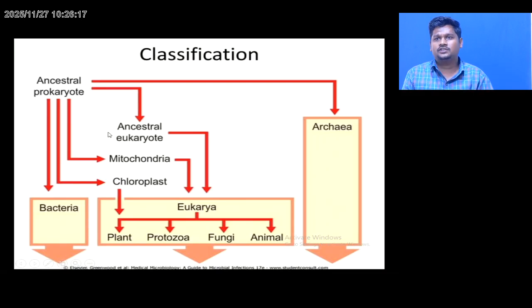Then the ancestral eukaryote was formed. This is the eukaryote, where the nucleolus is present, and the multicellular organisms. Then chloroplast was formed, to evolve the plants. Then after that the mitochondria organelle formed, producing the protozoa, fungi, animals and multicellular organisms.